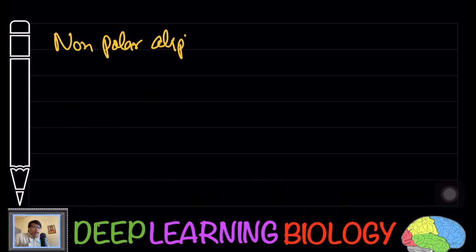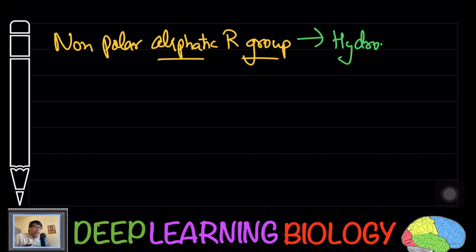Now try to see here, non-polar aliphatic R group. The amino acids which are non-polar and have an aliphatic R group, generally keep in mind these are hydrophobic, means they don't love the water, they want to remain away from the water.